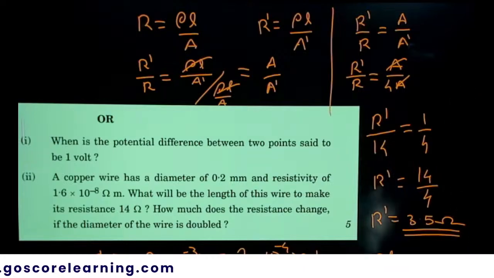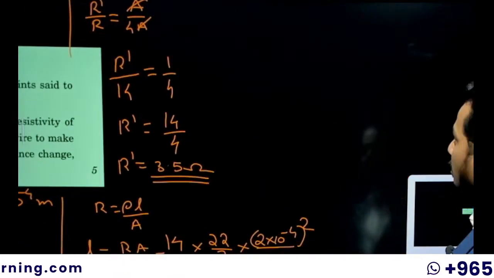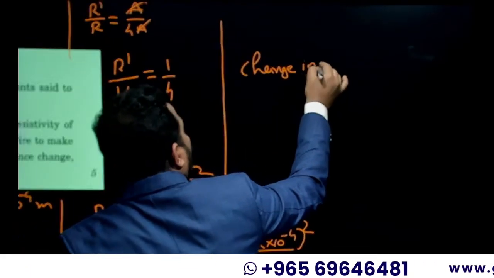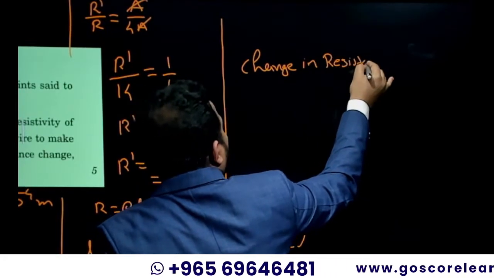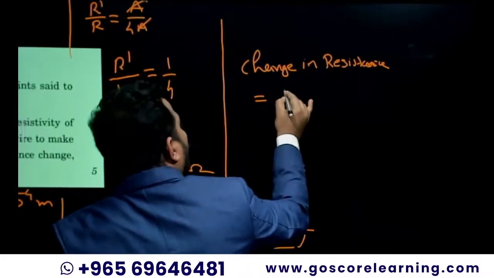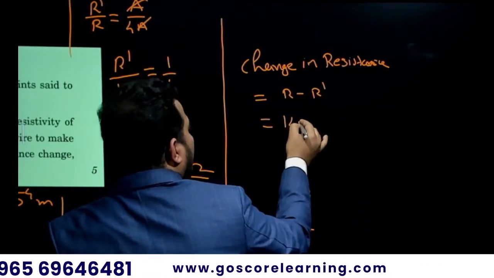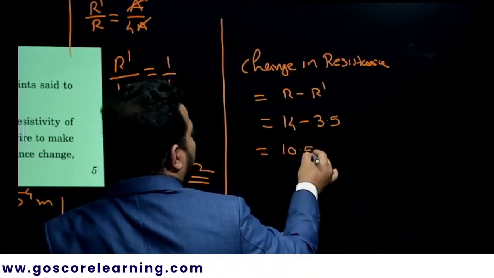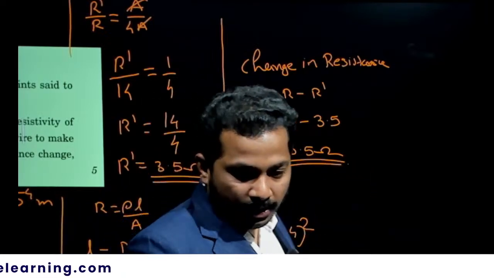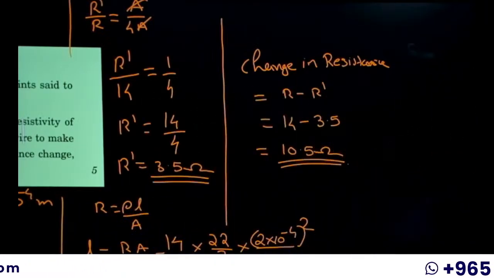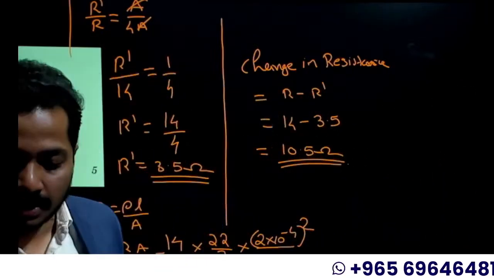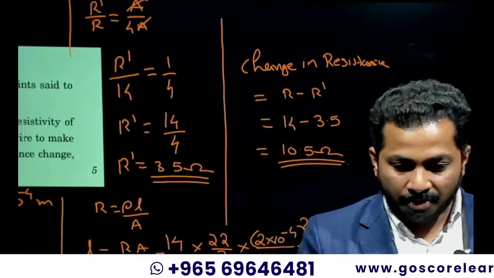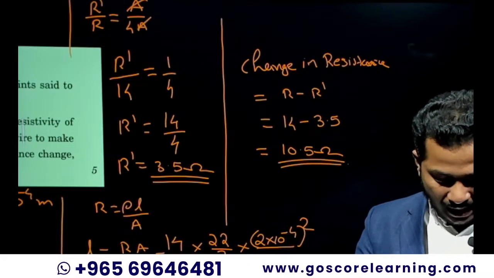So what is the change in resistance? That's the question. We need to find the change in resistance. Change in resistance is equal to R minus R dash, that is 14 minus 3.5, which is 10.5 ohm. Old resistance minus new resistance is the change in resistance. So 10.5 ohm will be the change in resistance. Okay, clear? Is it clear?